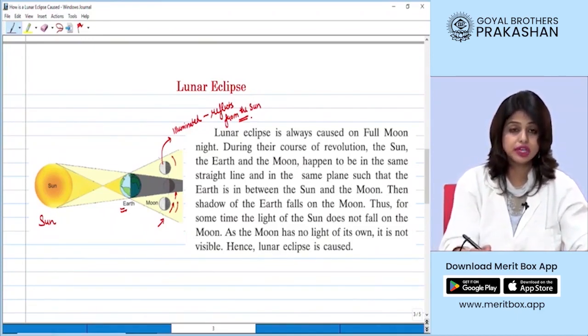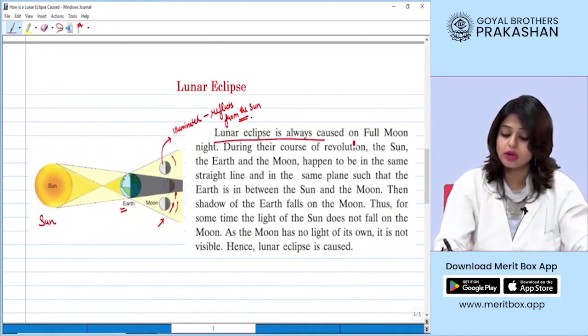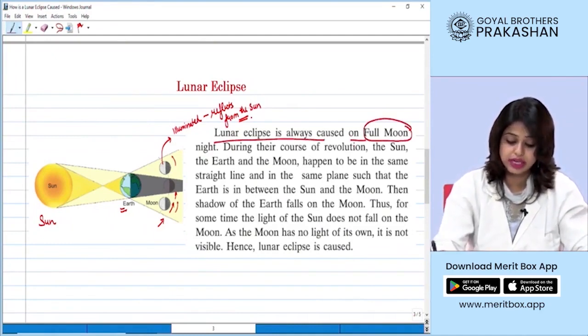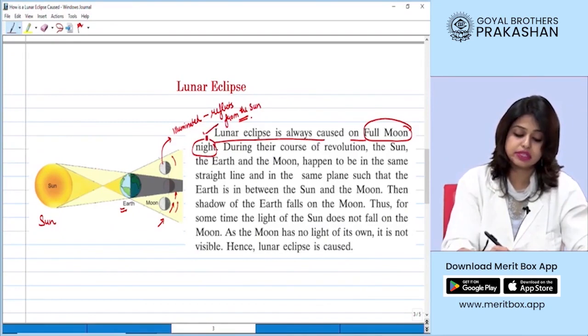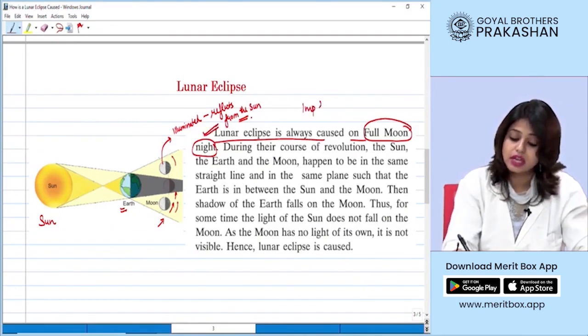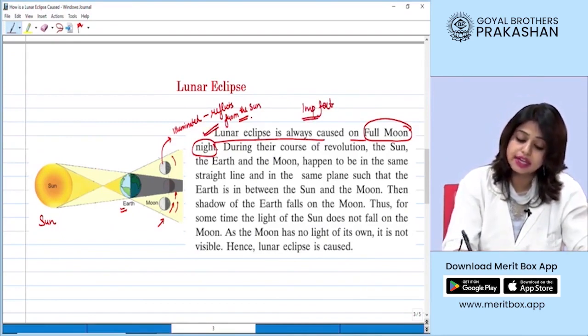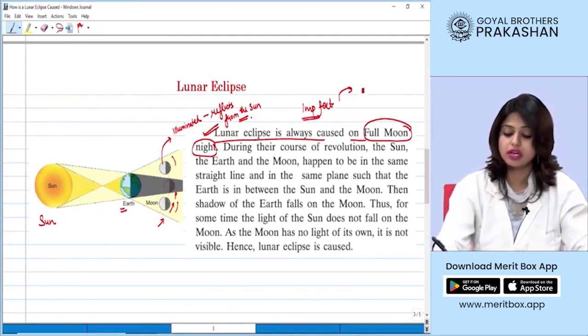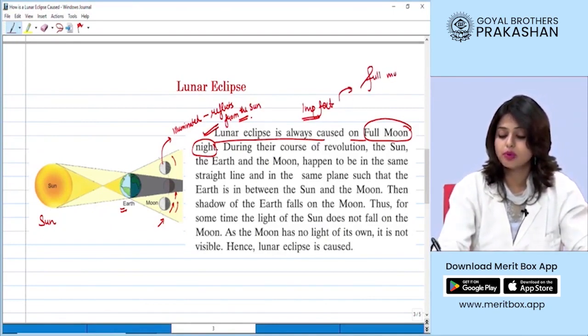So let me just read it. Lunar eclipse is always caused on a full moon night. Now you always remember this, students, this is a very important fact, that a lunar eclipse only occurs on a full moon night, right?